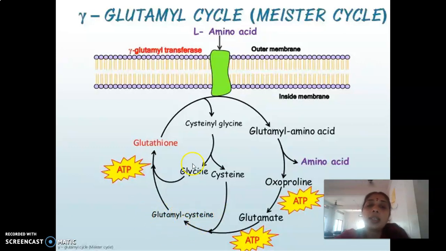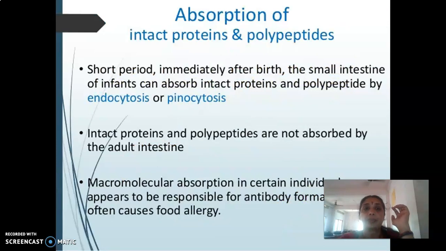Now this glutamyl glycine, if it gets attached to cysteine, gives rise to an entirely different tripeptide known as glutamyl glycinyl cysteine. So we no longer call it glutathione. It cannot carry out its normal function. Glutathione is gamma glutamyl cysteine glycine.